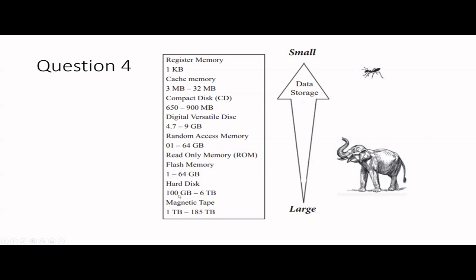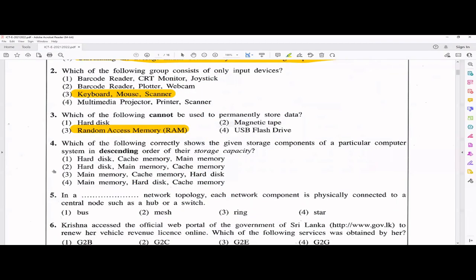So hard disk, it depends. If you have an external hard disk, you can go for these terabyte levels as well, like 2 terabyte, 3 terabyte, like that. And the magnetic tape, so hope you remember it's less expensive. That's the least expensive memory option you can go for, and you can go for larger capacities as well, right? So, see the question.